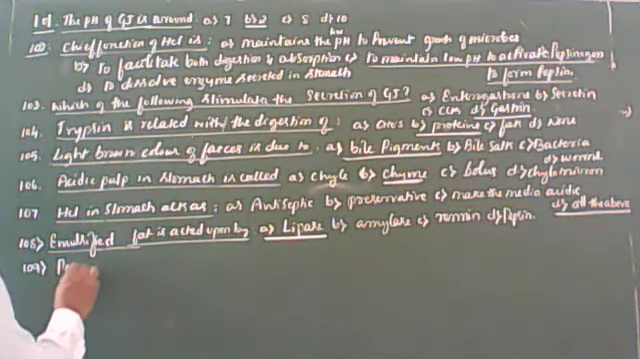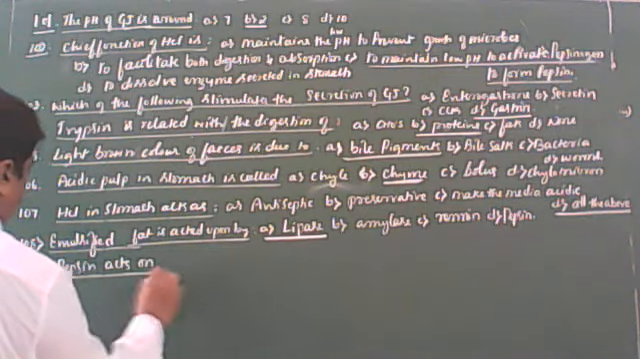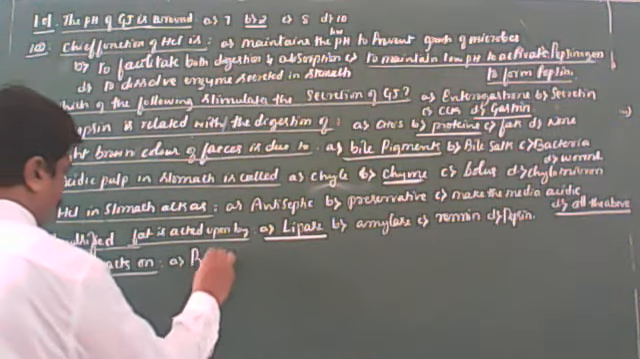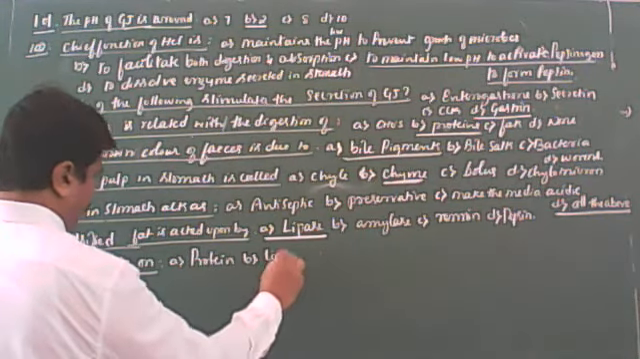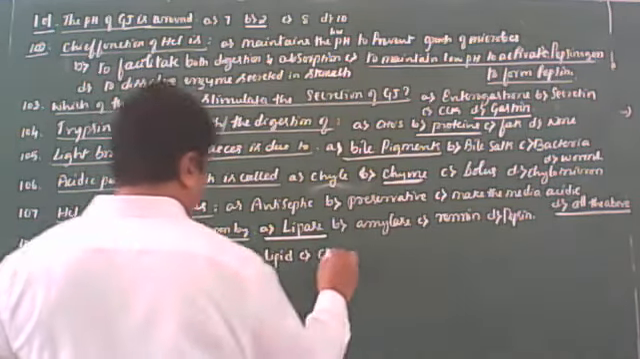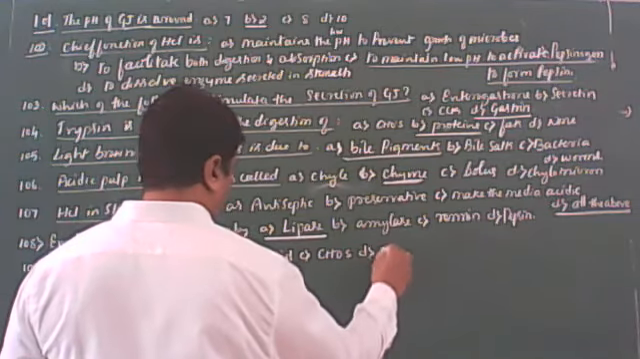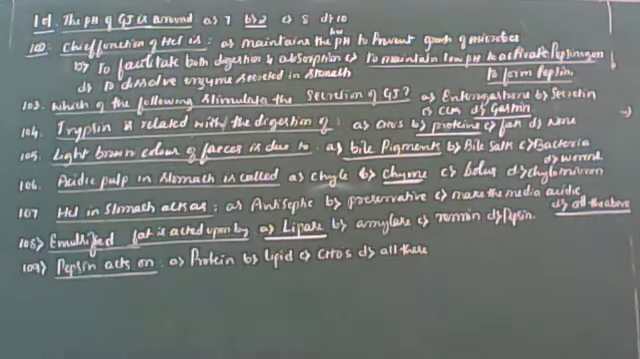Pepsin acts on. Here also, students, you should decide whether it is an amylolytic, proteolytic, lipolytic or nucleolytic enzyme. Then only you can select the correct answer. First option he has given proteins, students. Second option he has given lipids. Third option he has given carbs. Last option he has given all these. As I said, first decide whether it is a proteolytic, lipolytic or amylolytic enzyme, then you can select.